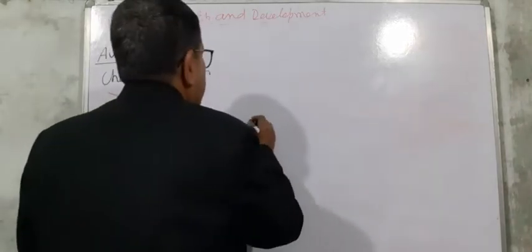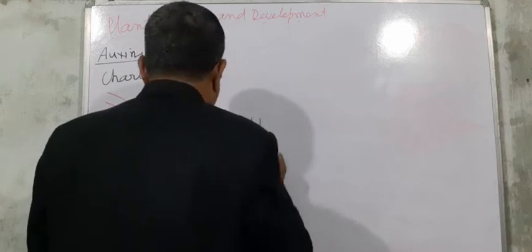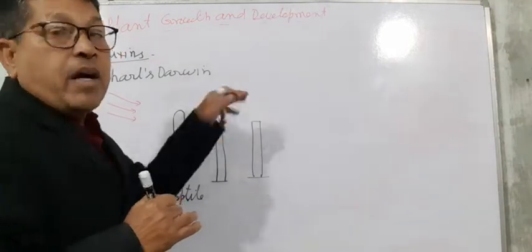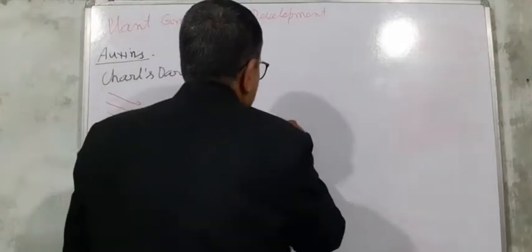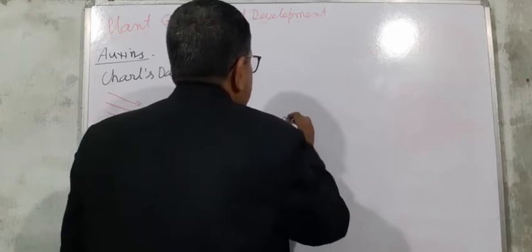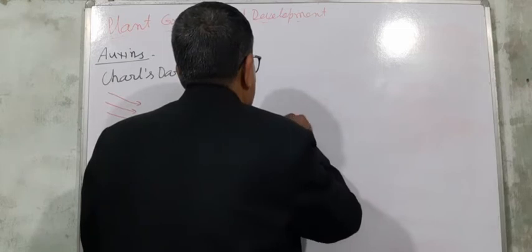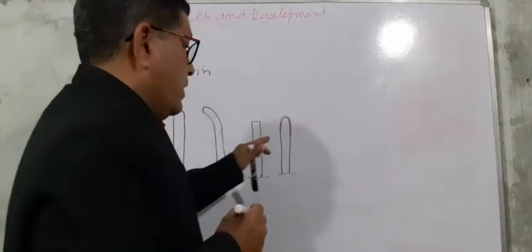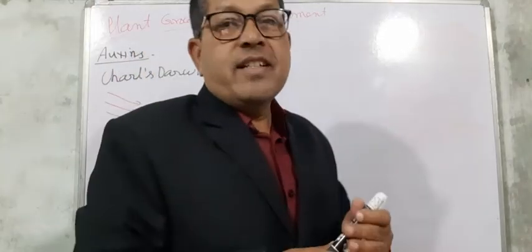And he observed that if it is decapitated, meaning its apex, the tip, is removed, or it is covered by iron foil, there is no bending of the coleoptile toward the sunlight.